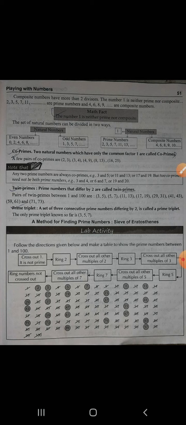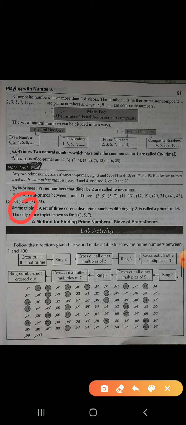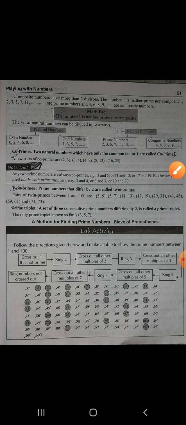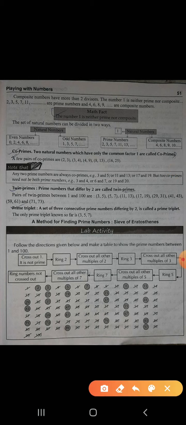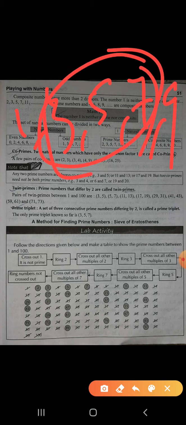Okay, prime triplet. A set of 3 consecutive prime numbers differing by 2. So keep this in mind. The only prime triplet known so far is 3, 5, 7. Okay, so back to back, just like if I say odd numbers 1, 3, 5, 7, 9. The only prime triplet known so far is 3, 5, 7. Okay, keep this in mind thoroughly.